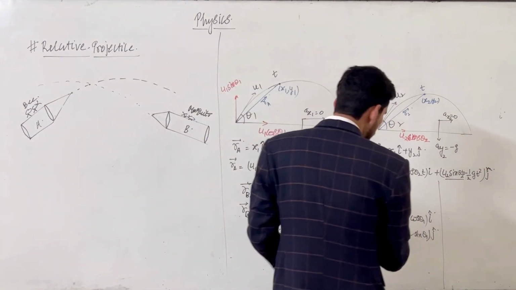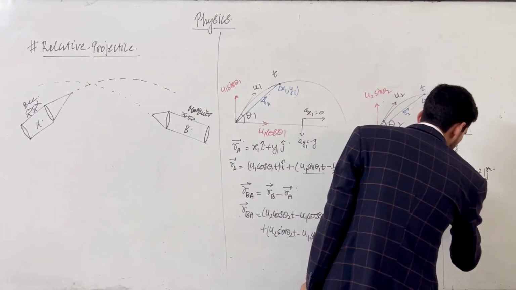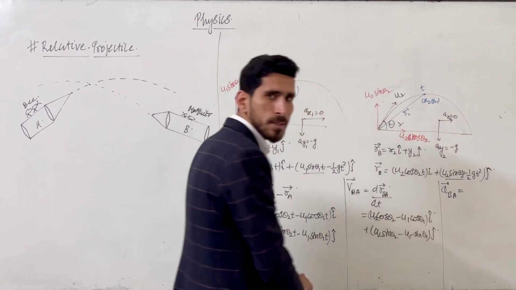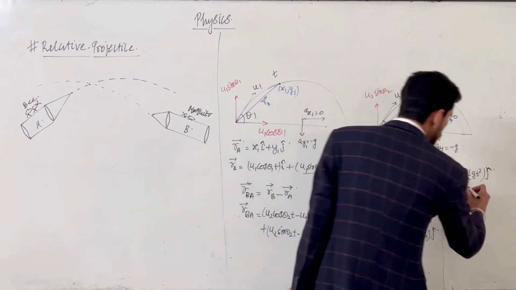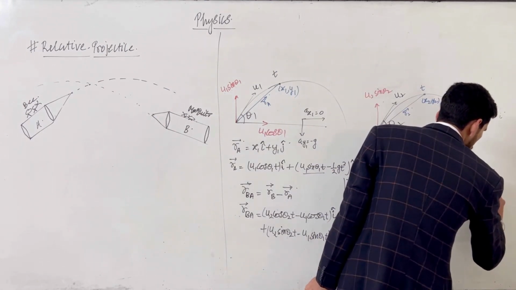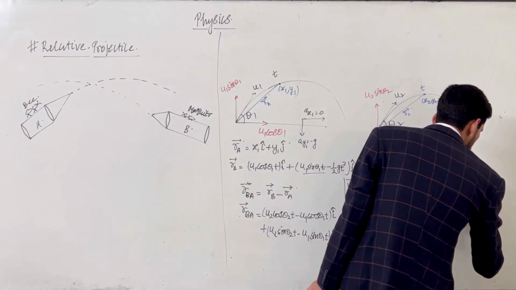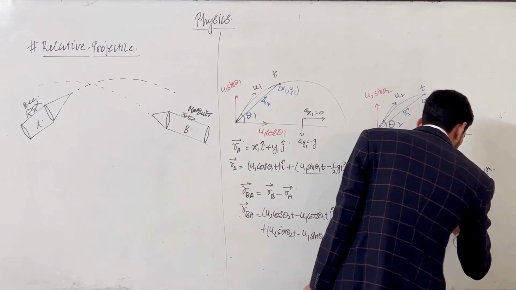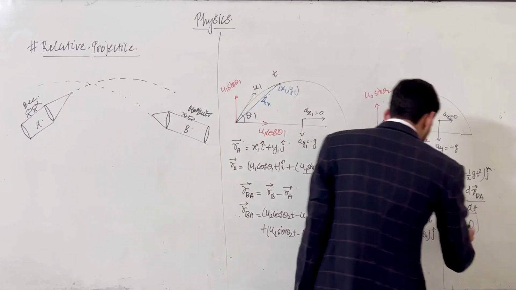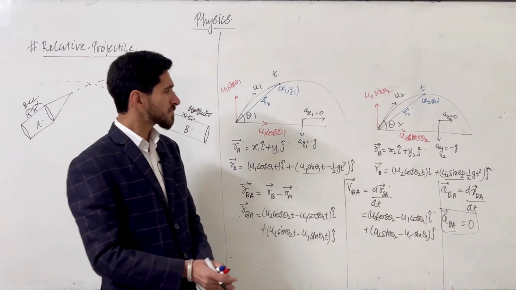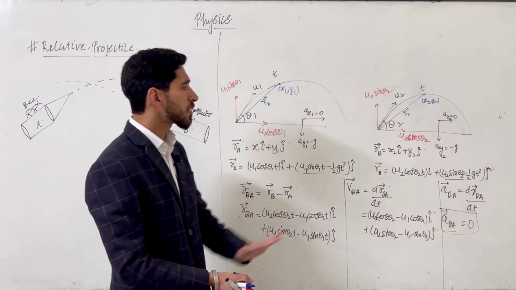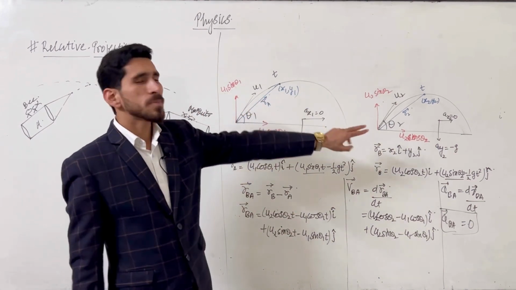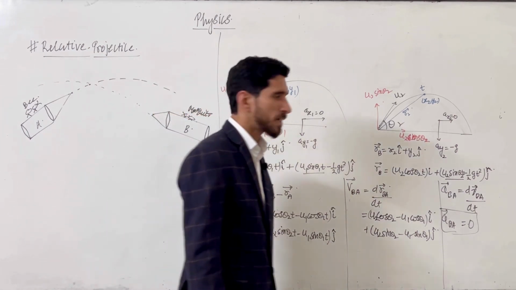We can also write the acceleration of B with respect to A. There is not any t in this velocity equation. When we differentiate this velocity VBA with respect to time, that will become 0. So the acceleration of particle B with respect to A is 0. What does it mean? That it is performing a straight line motion. So one projectile with respect to another is a straight line.